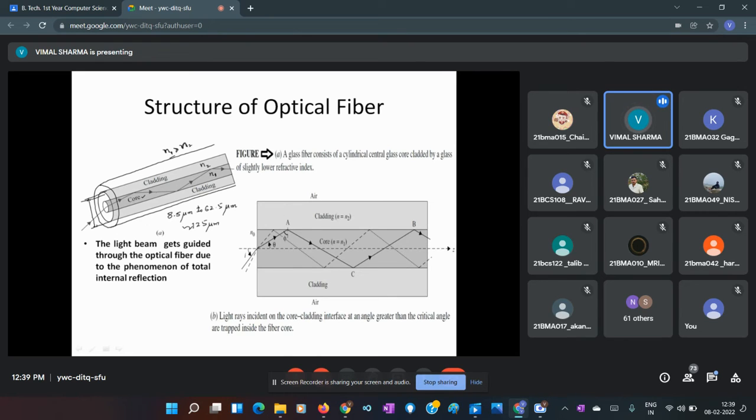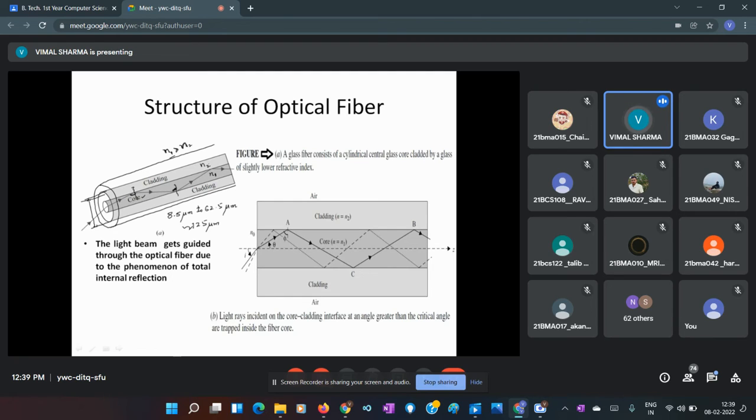And then it is reflected. Angle of incidence is always equal to angle of reflection. So that means the angle here is also equal to what? It is equal to this angle, this angle. So once total internal reflection is fulfilled here, as this is more than the critical angle, this is also more than the critical angle.